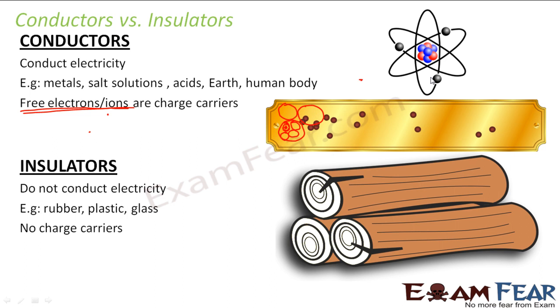Contrary to that, when we talk about insulators, let me take a log of wood. In that case, they do not have free electrons inside them, because of which there is no conduction of electricity. So this is something which you already knew, right? You already knew what is a conductor, what is an insulator, why conductors conduct electricity, and why insulators do not. Now with this basic idea, we will study the electrostatics of conductors, that is, how conductors behave in presence of an electric field.